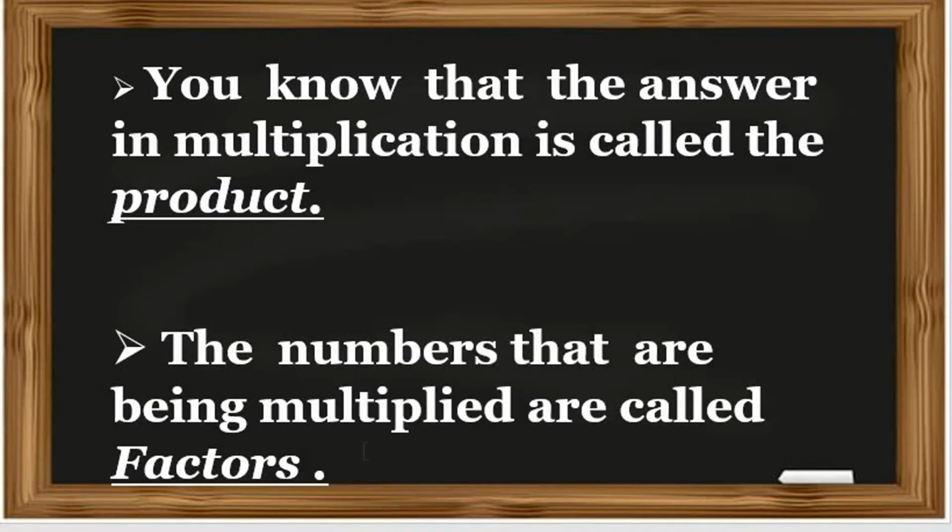The numbers that are being multiplied are called what? Factors. Beginning means the initial, starting part. Again, the answer in multiplication is called the product, and the numbers being multiplied are called factors.